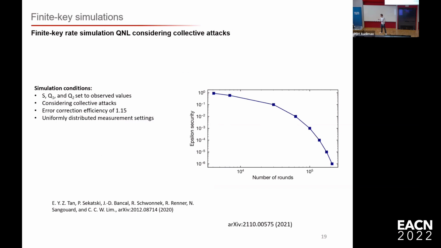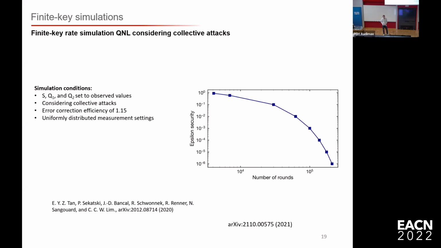Then the next step is, of course, you want to generate a finite key. We don't only want to show that we could generate a finite key if we were to measure for weeks and weeks and weeks, but we, in the end, want to know how long we need to measure and how we can improve this. To find out how long we need to measure, we did finite key simulations.